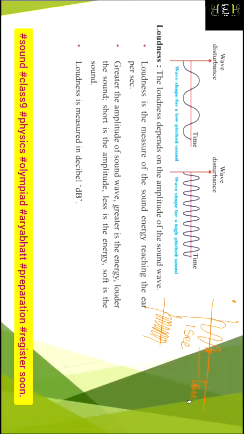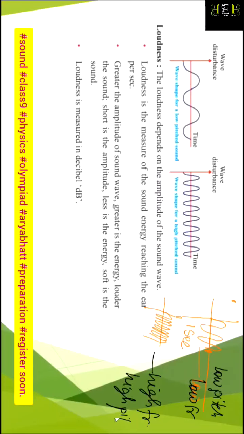It has low frequency, and this one has high frequency, because the number of vibrations is increased. So I can also say that this has low pitch and this has high pitch. Okay, I can directly say that. So in the form of waves, I can also show the difference between low and high pitch.